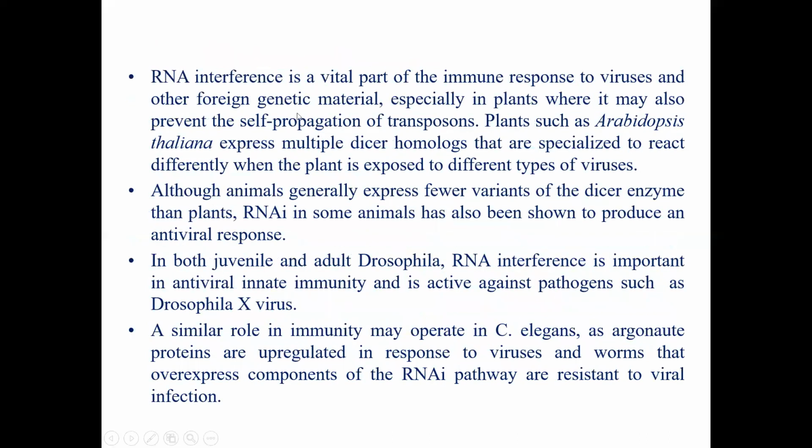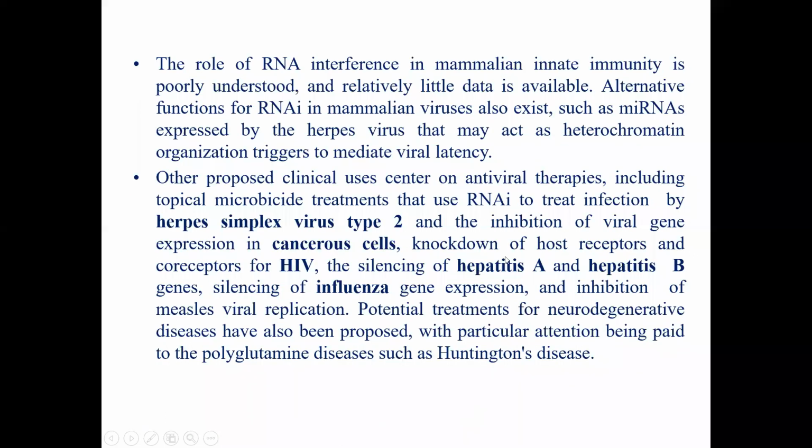This RNA interference is a vital part of the immune response in plants. What happens when the Arabidopsis plant is exposed to different types of viruses is that they protect themselves by RNA silencing. Now, it has been seen that RNAi is also expressed in animals. Then adult Drosophila are also inheriting this RNA interference. The same thing is observed also in C. elegans. Then mainly what happens is mammalian innate immunity, and many researches are still going on, and much is left to be found out about what is happening with silencing technologies